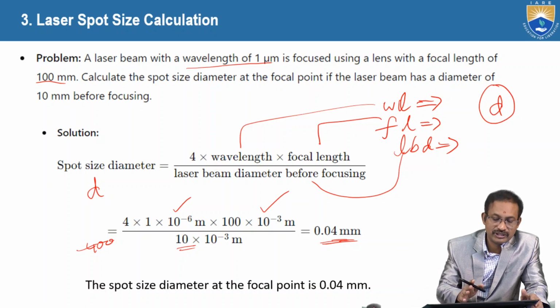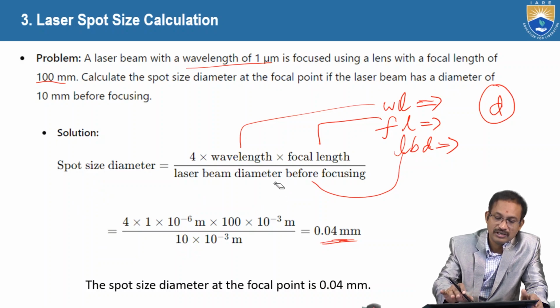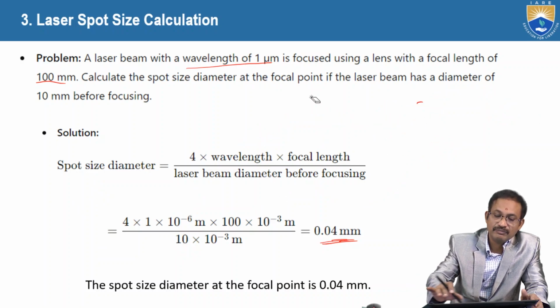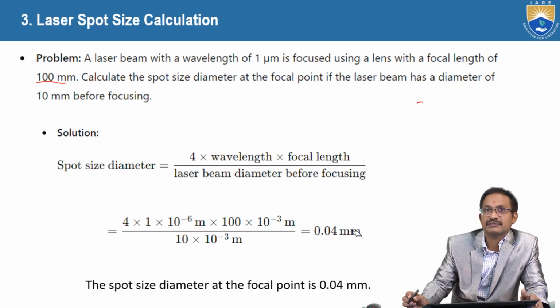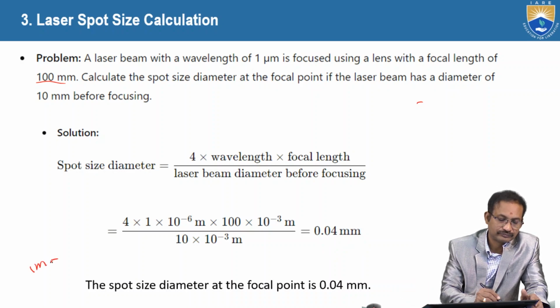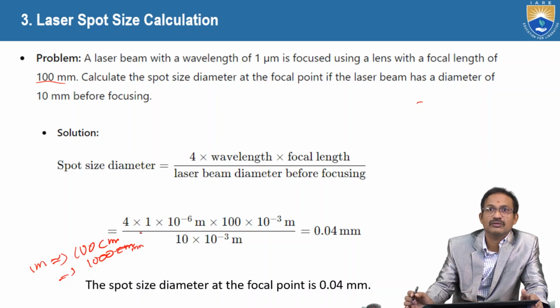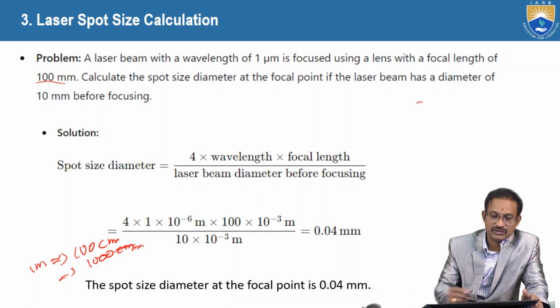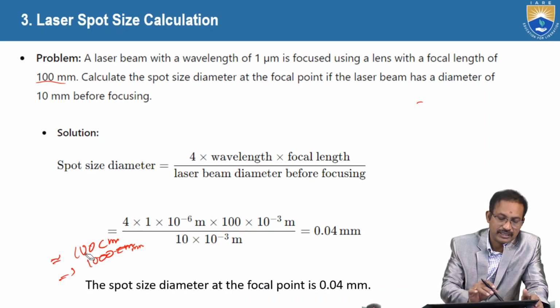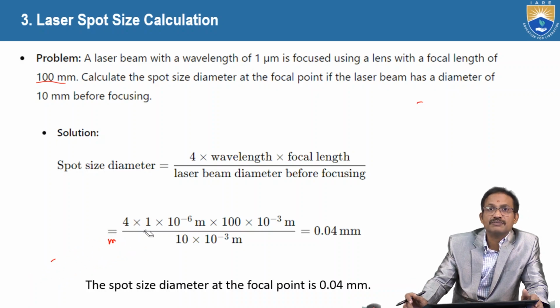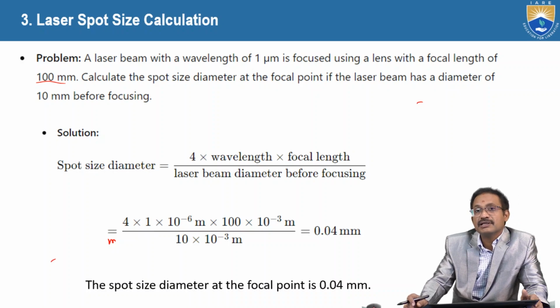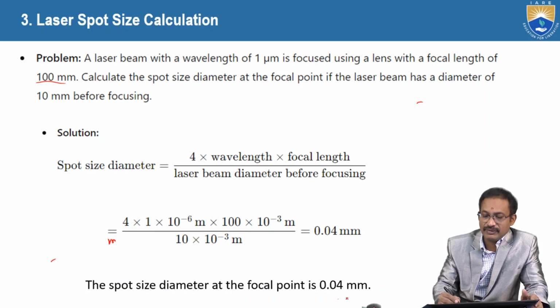Okay, so take care about these units. Nothing issue here. Once we get the value in meters, just convert into millimeters. So 1 meter equal to 100 centimeters, and 1 centimeter equal to 10 mm, so 1000 millimeters. So 1 meter equal to 1000 millimeters, right? That conversion is very simple. So the spot diameter at the focal point is 0.04 millimeters.